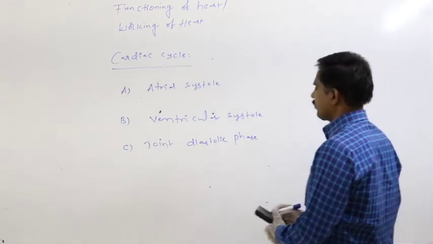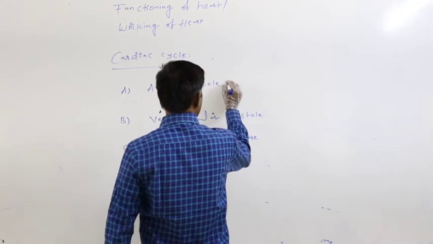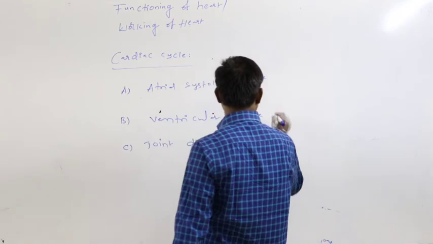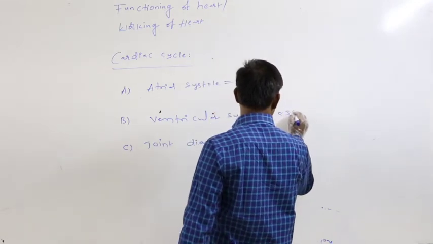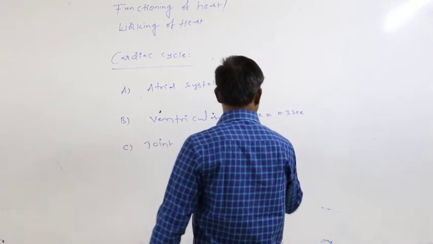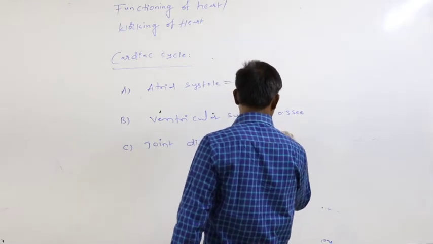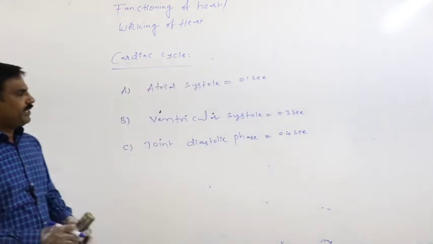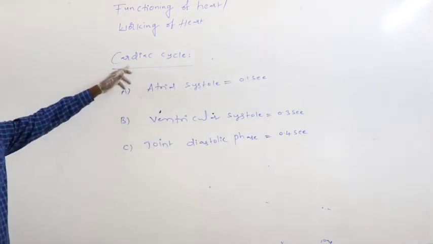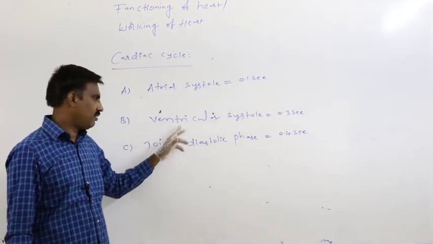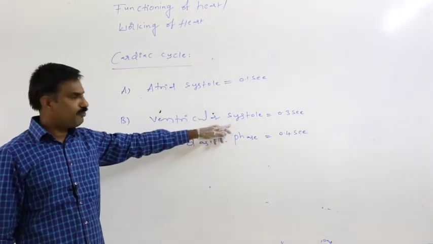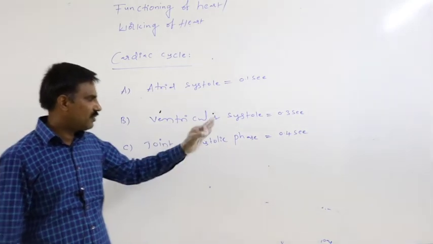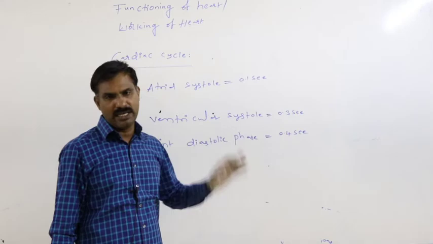Definitely in this case, atrial systole duration is 0.1 second, ventricular systole duration is 0.3 seconds, joint diastolic phase duration is 0.4 seconds. So in that way, atrial systole is completed within 0.1 second, ventricular systole is completed within 0.3 seconds, joint diastolic phase gets completed within 0.4 second.